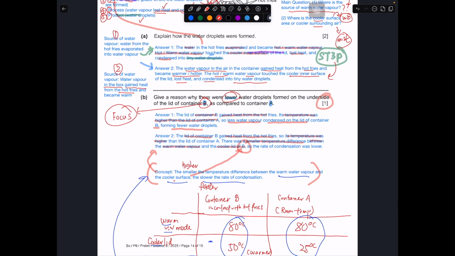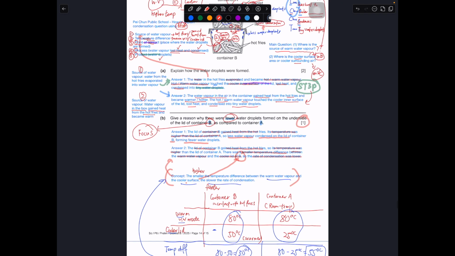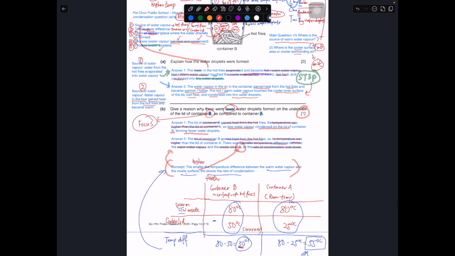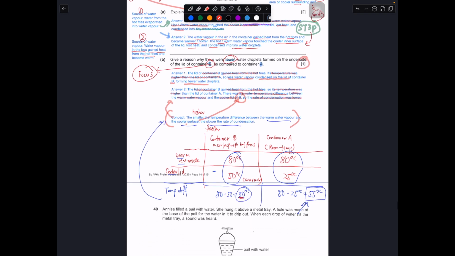So the rate of condensation was lower. Good enough for this part. So answer 1 and 2 both are acceptable. Okay, this is really how you could have answered for this part. So let's move on to question number 40.